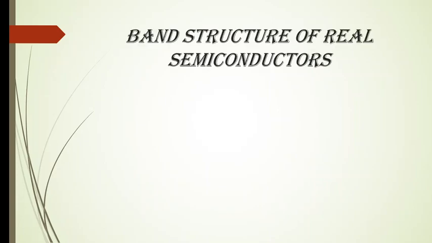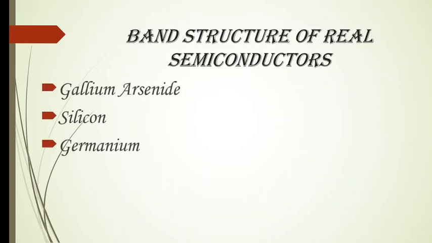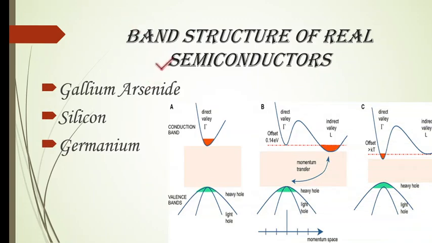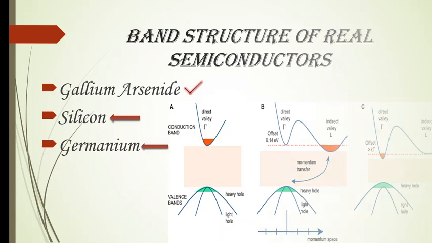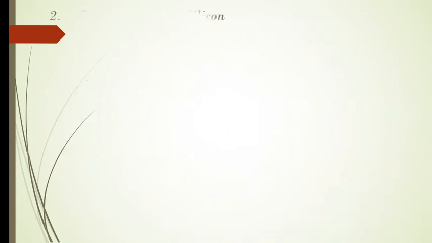Hello everyone. In our previous session we have already discussed the band structure of real semiconductors, taking an example of gallium arsenide. So in today's session we are going to deal with the band diagrams of another two semiconductors. One is silicon and another one is germanium. So let's start. First is the band structure or band diagram of silicon.